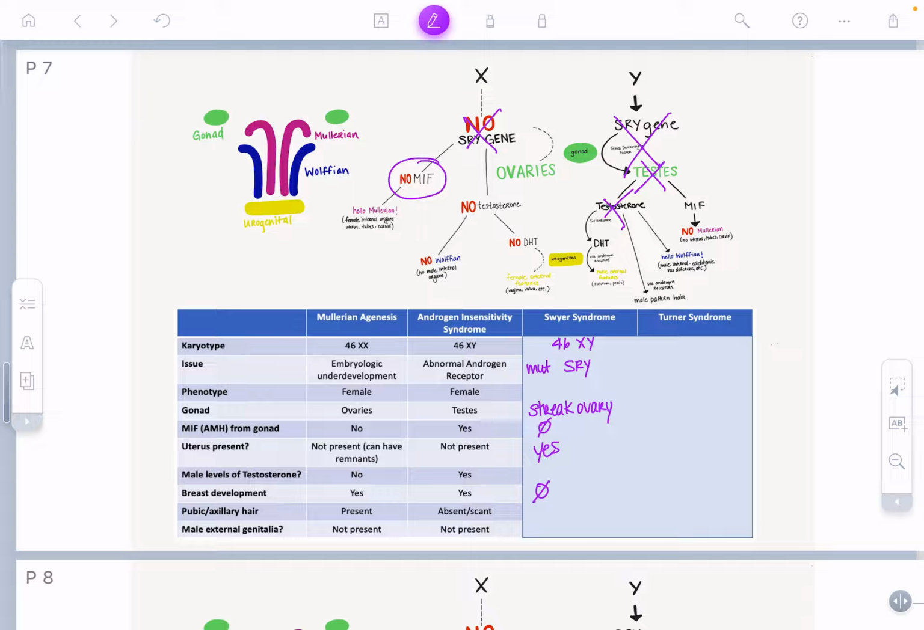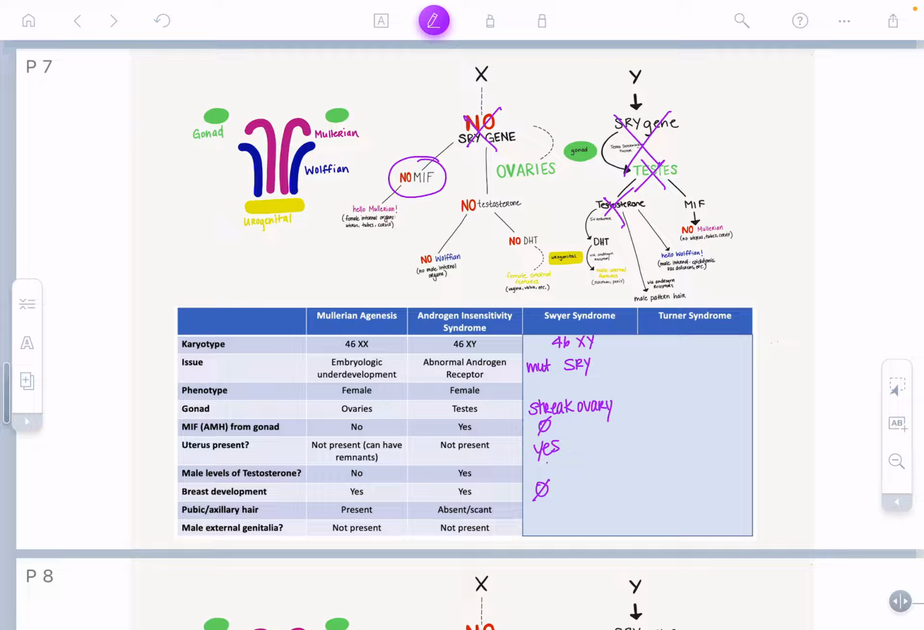Do they have male levels of testosterone? Well, since they don't have testes, no. So will they have pubic hair or axillary hair? No. And then male external genitalia. If they don't have DHT through the SRY gene pathway, the default again will be the female genitalia. So no. So these patients look phenotypically female as well.